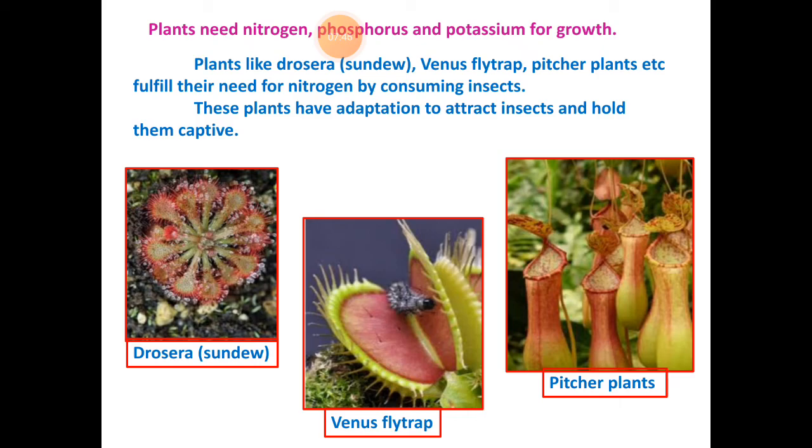From this we can see that just as we have a need for food, and for that need human beings work all day, similarly plants and animals also work hard for their food. The heterotrophic plants have some specific characteristics, and because of that they fulfill their requirement of food. This is about heterotrophic nutrition. Thank you.